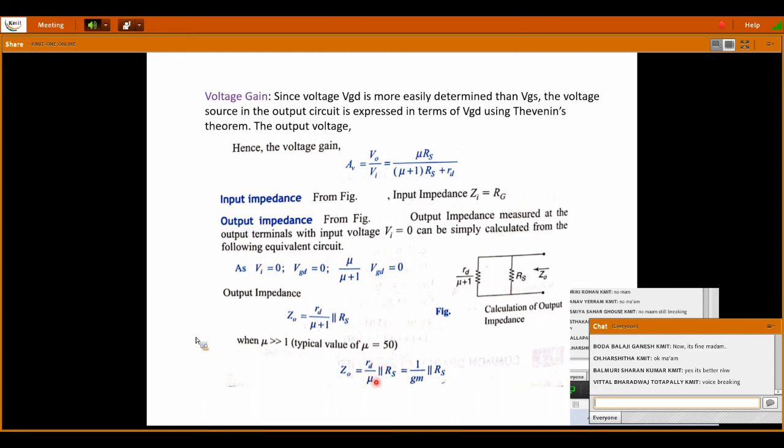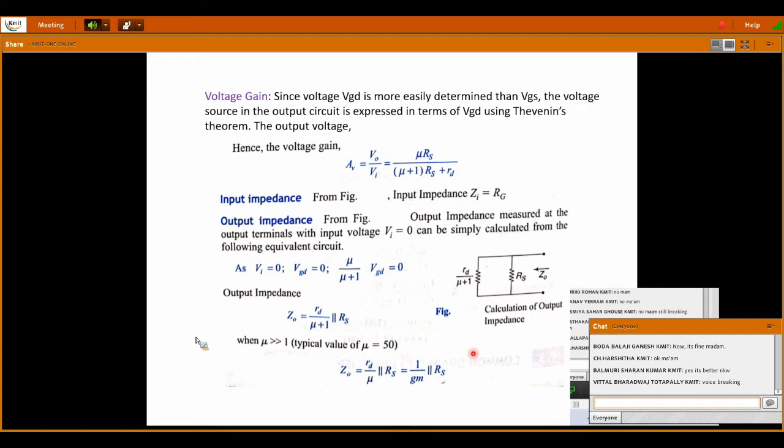So Z0 is equal to Rd by mu parallel with RS, which is nothing but 1 by GM parallel with RS. So you will get the answer when you calculate this equivalent, and if some values are given for GM and RS, you will get a numerical value.